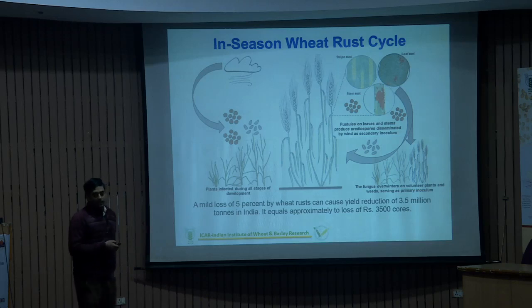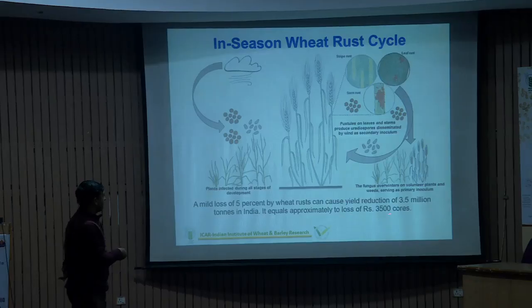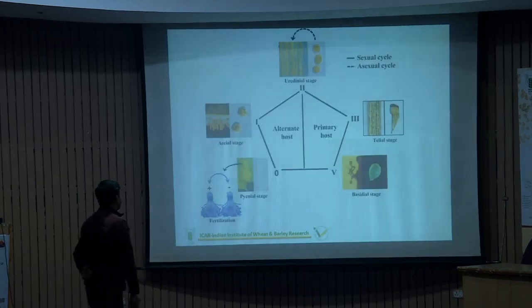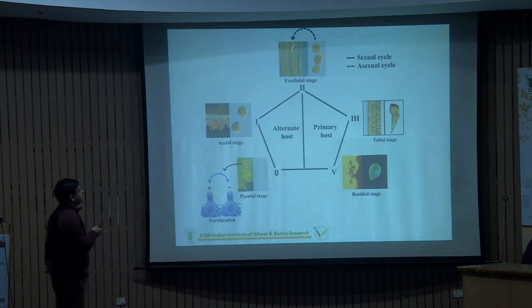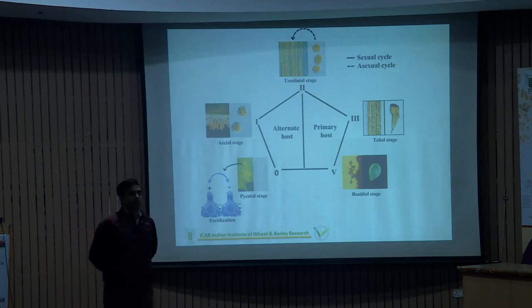And if we calculate the loss, if there are 7 to 8 cycles of these urediniospores in a particular season, then it can lead to the loss of around 3,500 crore rupees. This is really a big loss. As I already mentioned, the more the multiplication of this particular spore, the more the loss to the wheat crop.